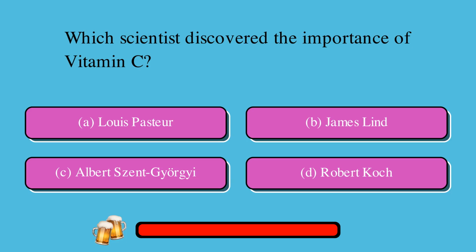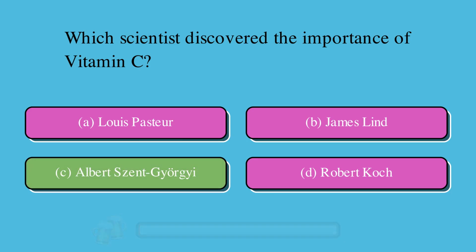Which scientist discovered the importance of vitamin C? Is it A. Louis Pasteur, or B. James Lind, or C. Albert Szent-Györgyi, or D. Robert Koch? The correct answer is C. Albert Szent-Györgyi.